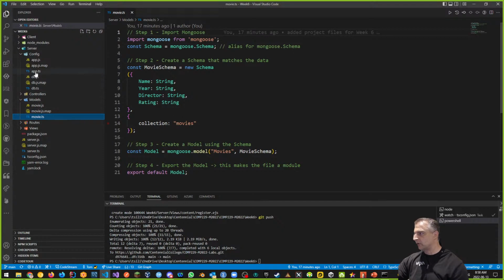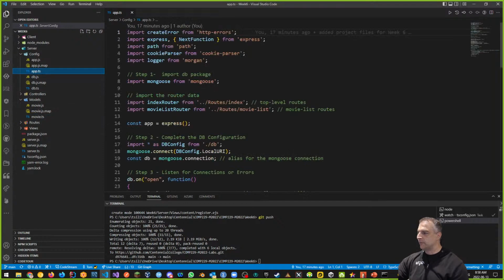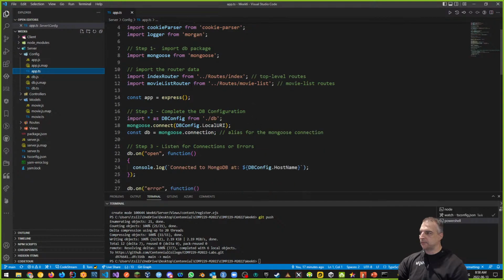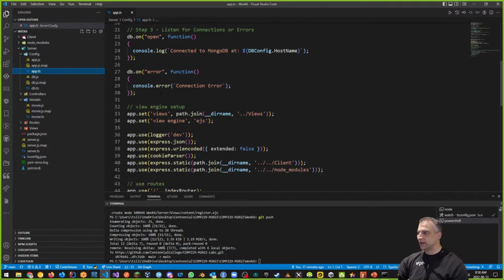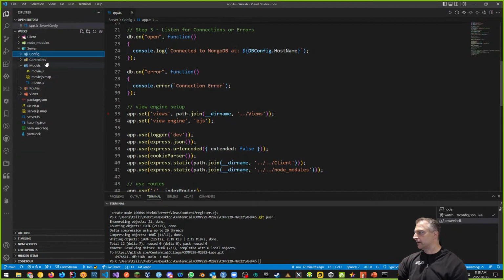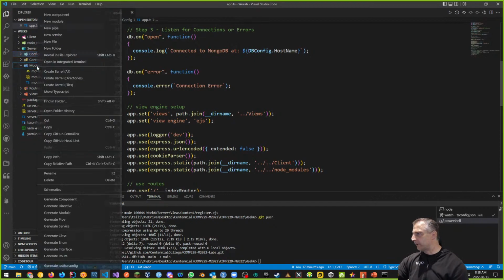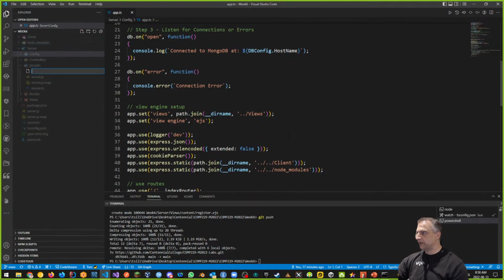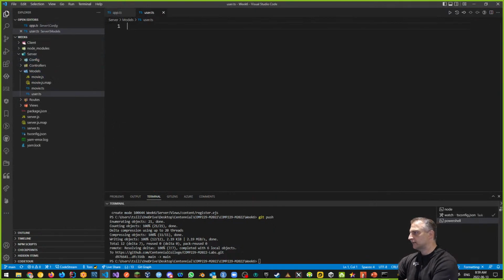So if I was going to do configuration, we need the model here and we don't have it. That's number one. Our movie list router is also something we're going to have to change, and we're going to have to make some configuration changes to the engine itself. Let's start with the model today. Here's our model folder. I'm going to add in the user model. So let's go to user.ts. There's our new user model.